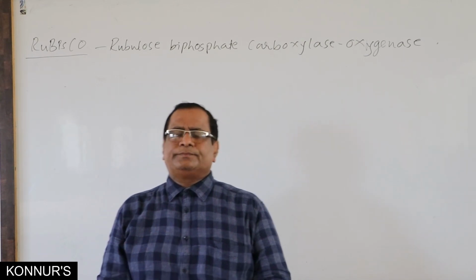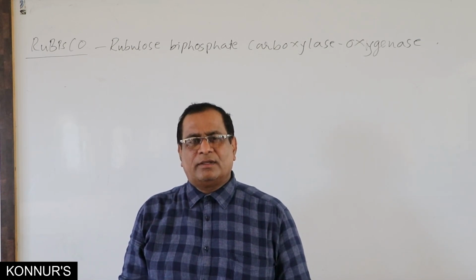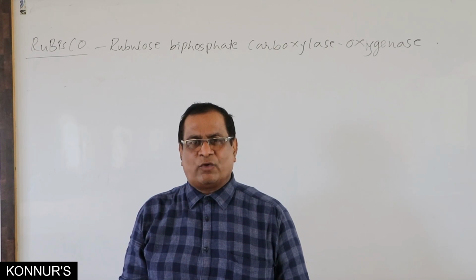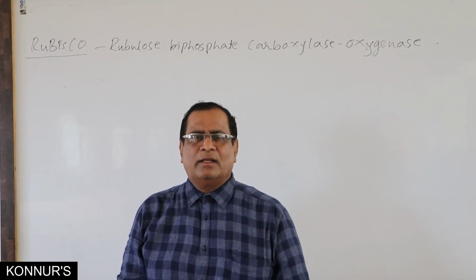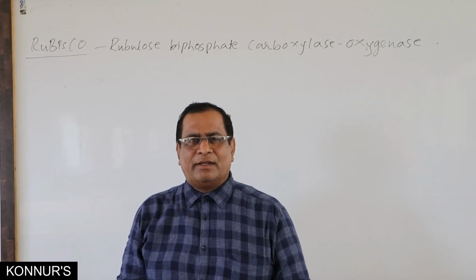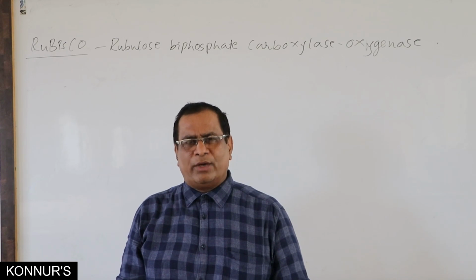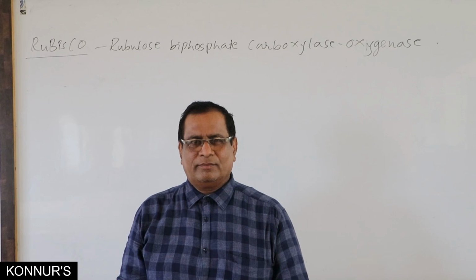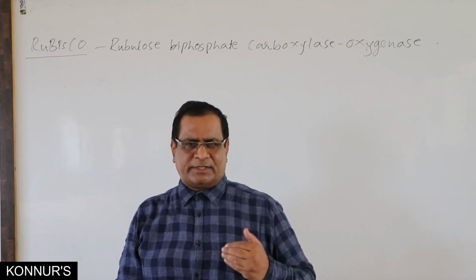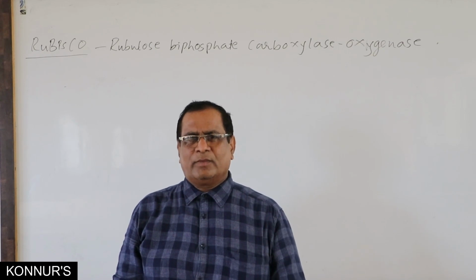And now in some dry deciduous forest, the plants in dry deciduous forest, even the graminea members like maize and sorghum, jowar, we do find C4 pathway instead of C3 pathway, where C4 pathway takes place.